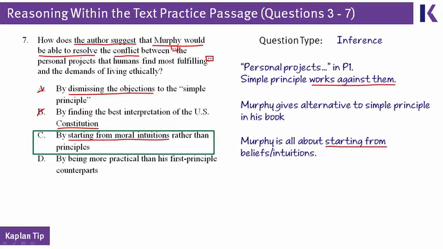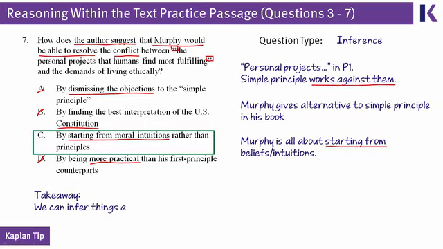And then choice D is wrong because, hey, maybe Murphy would be more practical. The author says in paragraph 7 that Murphy is more practical than first principle philosophy. But that, again, is something the author says, not something that Murphy says. The author says Murphy's really practical. Murphy doesn't say, I'm really practical. Murphy says, you should make your moral principles from your firm beliefs. And that's why choice C is right rather than D or anything else.